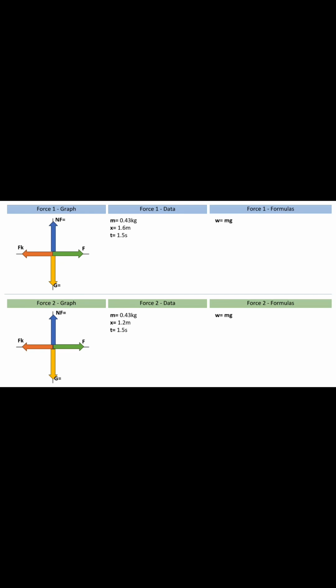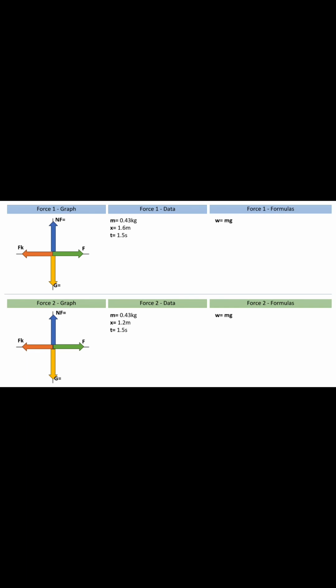After creating the graph, we will calculate the forces on the y-axis, which are the weight and the normal force. These values are the same for both objects because it is the same object and no force is applied to either of them on the y-axis.